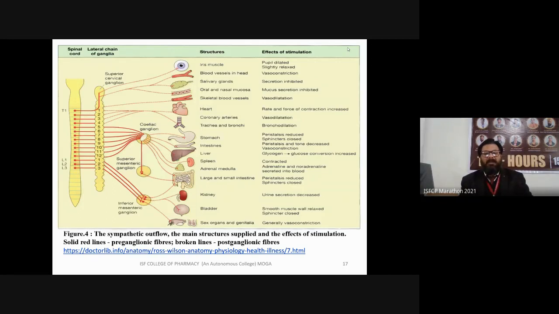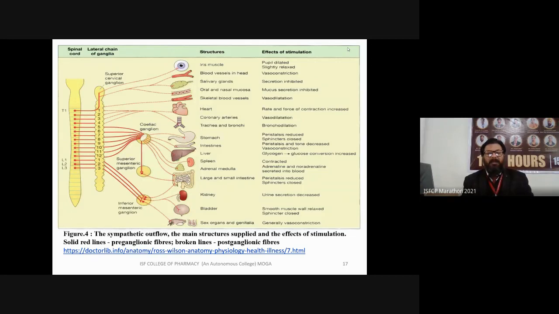In the liver, due to glycogen, the glucose conversion is increased. It means in the liver, what happened? Glycogenolysis. The glycogen is broken down and converted into glucose. Next is your spleen, which is contracted. In the adrenal medulla, adrenaline and noradrenaline are secreted into the blood.